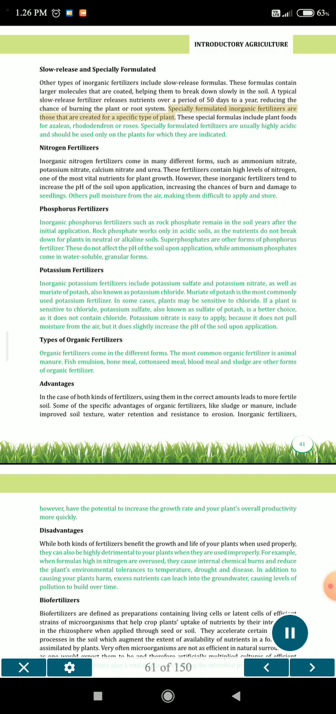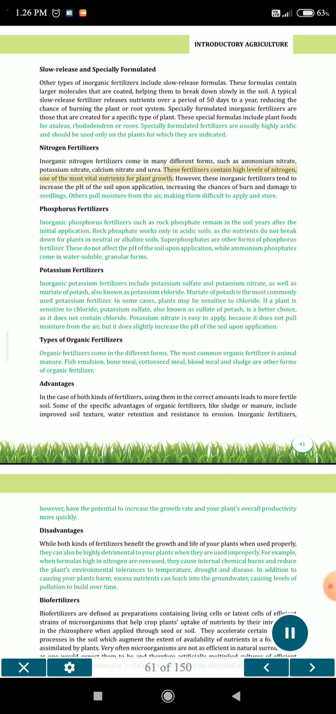Specially formulated inorganic fertilizers are those that are created for a specific type of plant. These special formulas include plant foods for azaleas, rhododendron or roses. Specially formulated fertilizers are usually highly acidic and should be used only on the plants for which they are indicated. Nitrogen fertilizer. Inorganic nitrogen fertilizers come in many different forms, such as ammonium nitrate, potassium nitrate, calcium nitrate and urea.